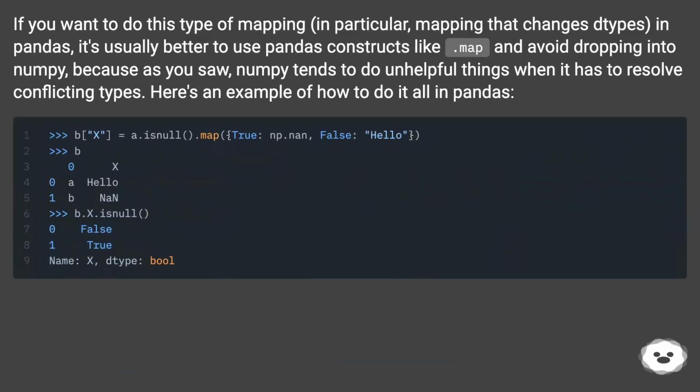If you want to do this type of mapping, in particular, mapping that changes types, in Pandas, it's usually better to use Pandas constructs like .map and avoid dropping into numpy, because as you saw, numpy tends to do unhelpful things when it has to resolve conflicting types. Here's an example of how to do it all in Pandas.